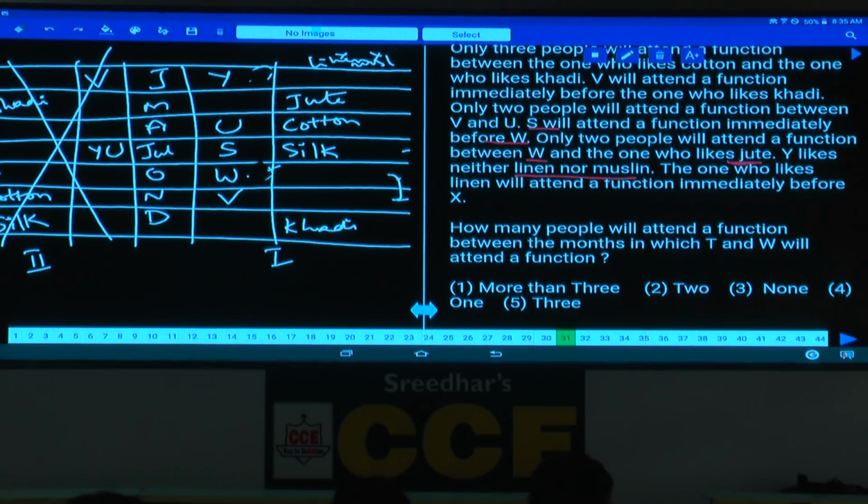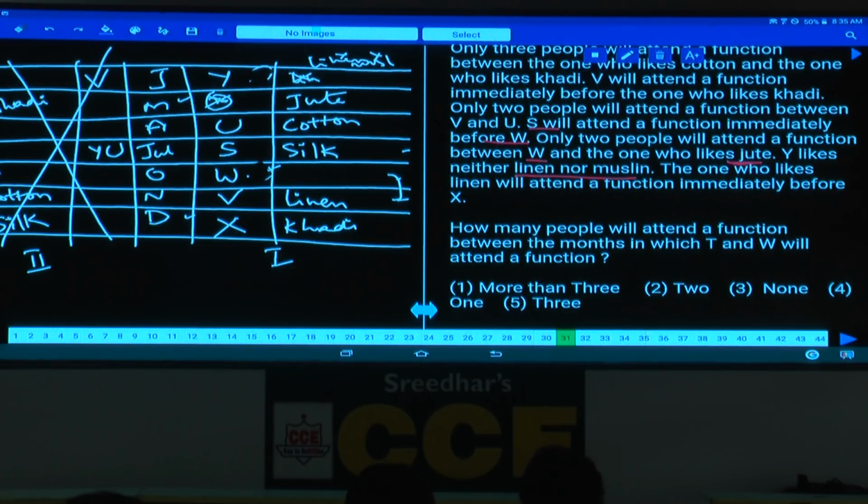Now, let us finalize the position for this X. X can be either in the month of March or in the month of December. Now, out of this, tell me whether X can be here or not. If X is here, then linen will be here. But the information is that Y does not like linen. Hence, linen cannot be here, which implies that X cannot be here. Then what is the possibility for linen? X must be in the month of December, and linen must be in the month of November.